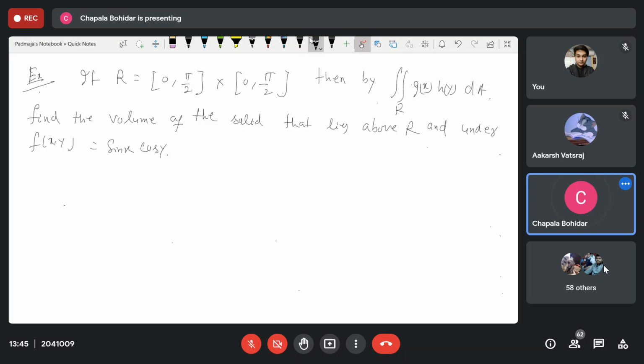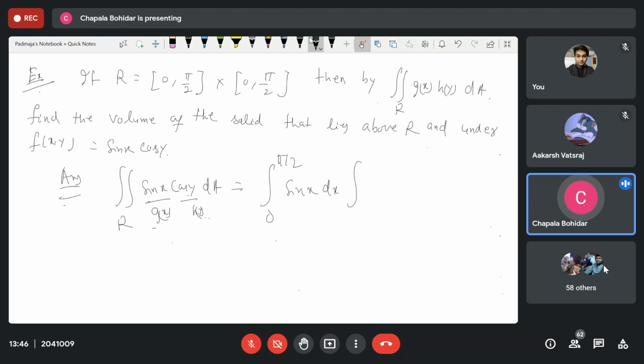You can do it. So what do you write down? Directly I am writing here the double integration over the region sin x cos y dA is equal to, I can write down, x lies between 0 to pi by 2, y lies between 0 to pi by 2. So I can write down the integral of sin x dx, a multiple of two functions. Here you can say it is g of x, you can say it is h of y. Multiple of two functions, so I can write it as the integral from 0 to pi by 2 of cos y dy. Find out your result.